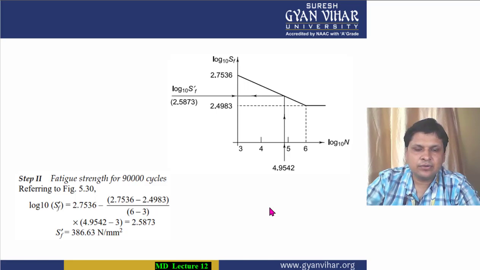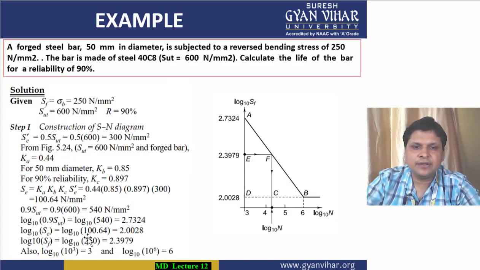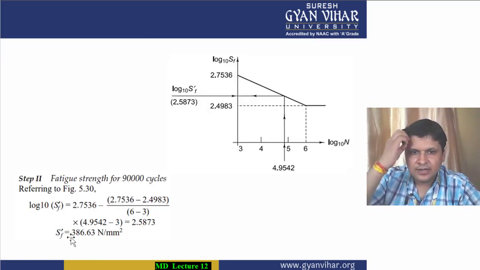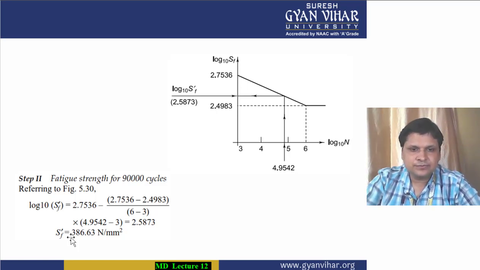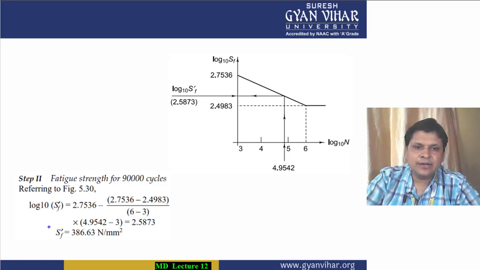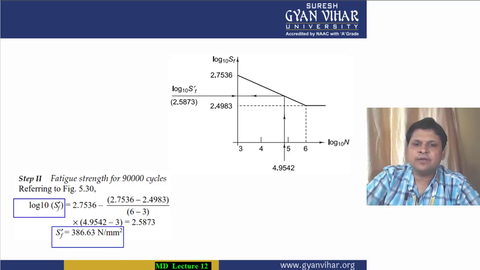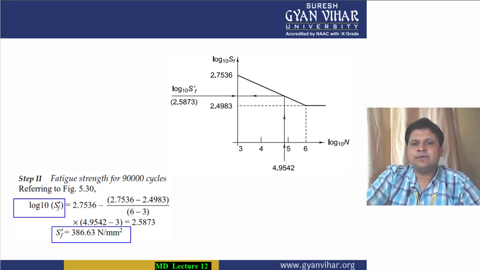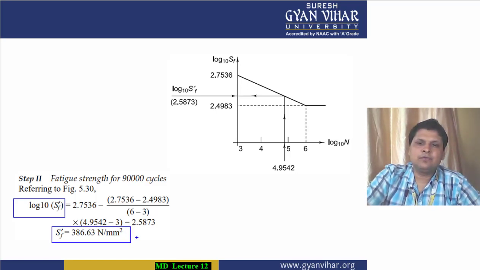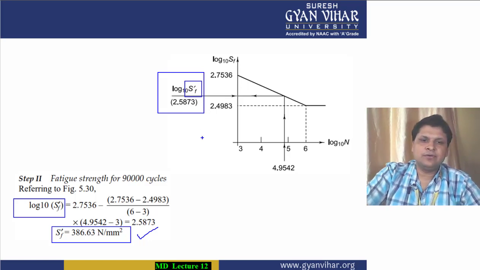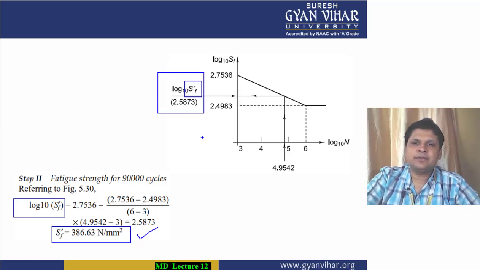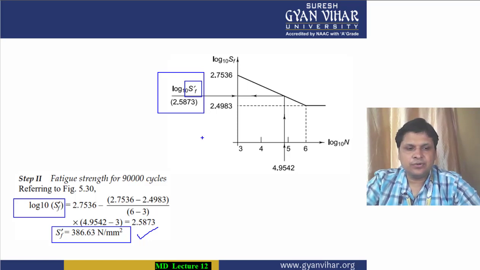This is the solution. Finally, the answer which you will get will be equal to whatever you get in log form. So you will have to find finally the anti-log value of it, and this will give you the fluctuating load value. You will finally get this value, and from this value you can calculate the fluctuating stress value. It is equal to 386.63. I hope you have understood this solution.